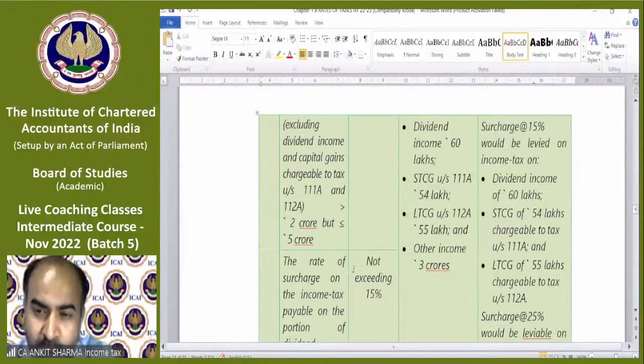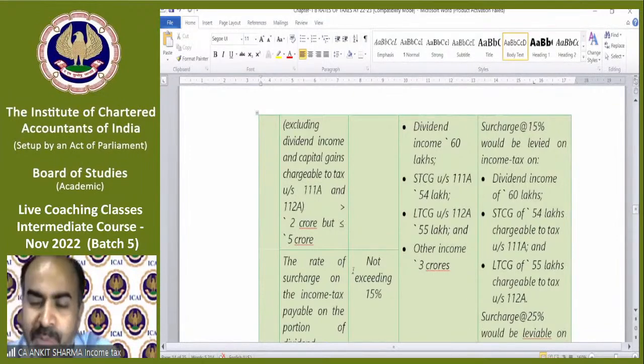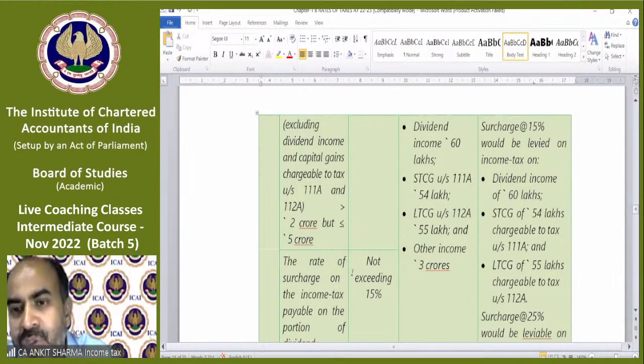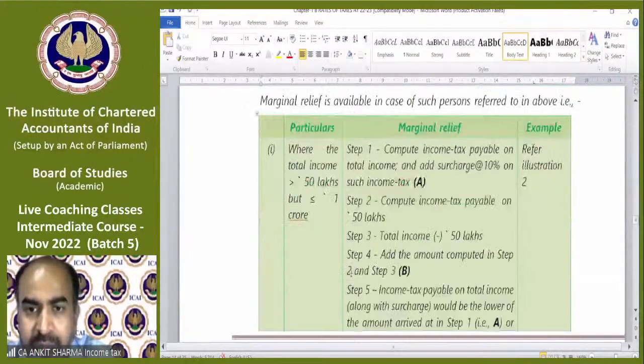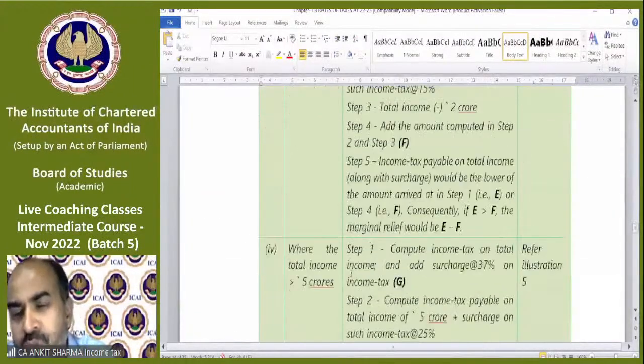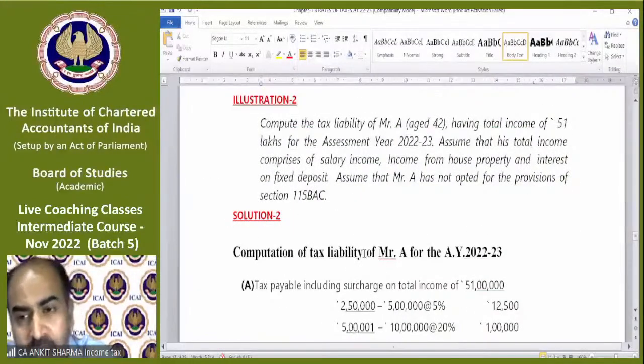What I am scrolling right now are the special provisions for surcharge in this table. You should not read it from this table. I have made a very simple diagram for it, and you can read from that diagram. I'll explain that diagram with an example also. So you should not read anything I'm scrolling right now. You just need to solve the questions given in the illustration questions. That is your homework. You have to do it. Everything else will be taken care of by me. Just relax.